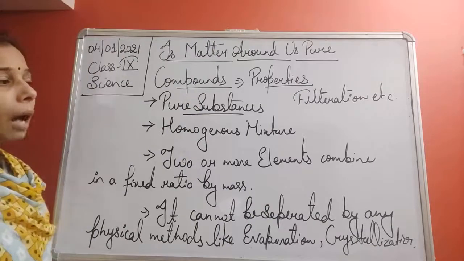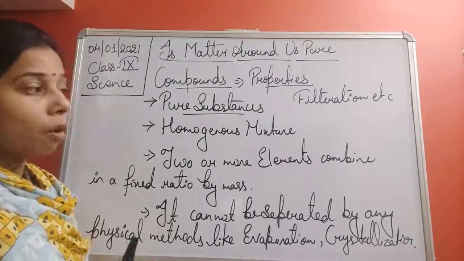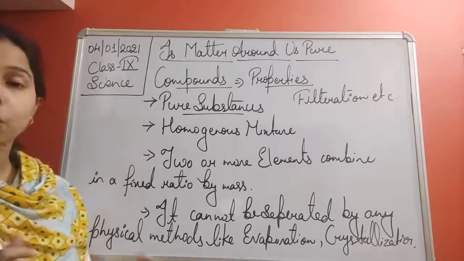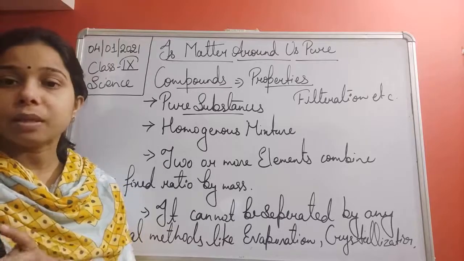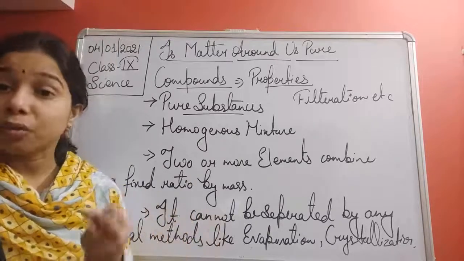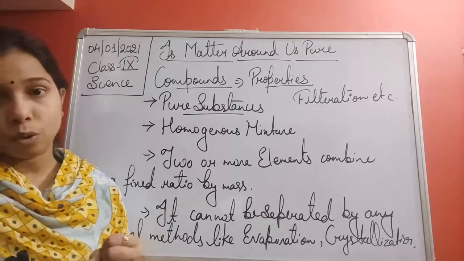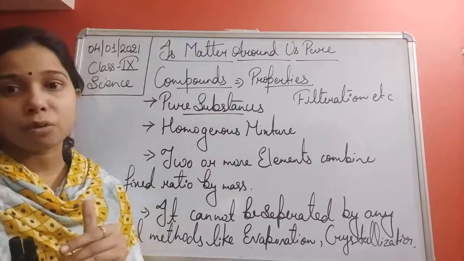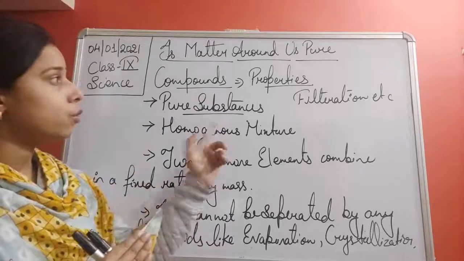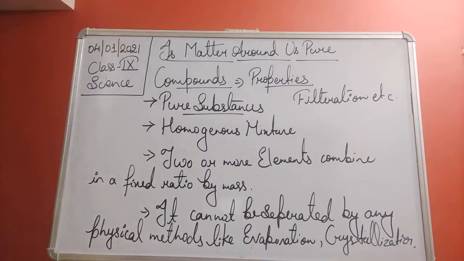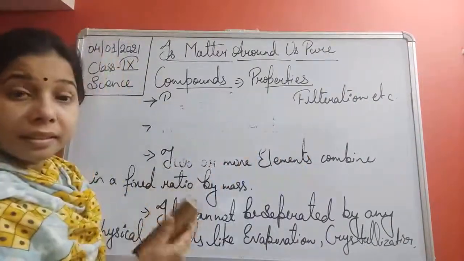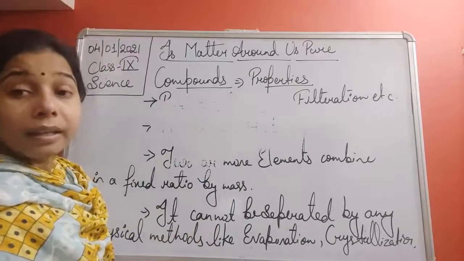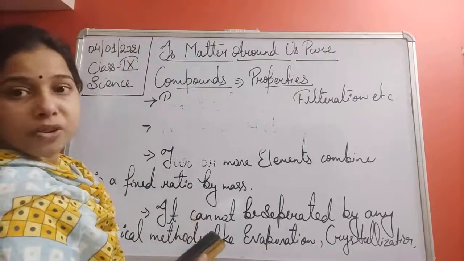So basically what happened in case of the compound? A compound is formed by two or more elements. These two or more elements always combine together by a chemical process. It means here either heat is evolved or heat is absorbed. So energy is absorbed by the elements so that they combine together to form the compounds. So we can write it here, that energy is either given out or it is absorbed for the formation of the compound.